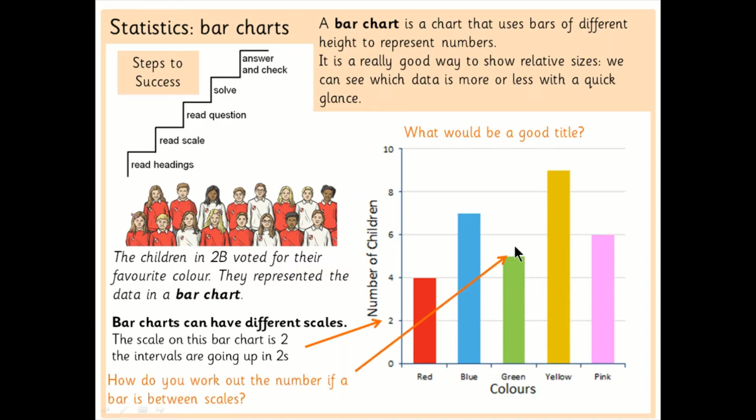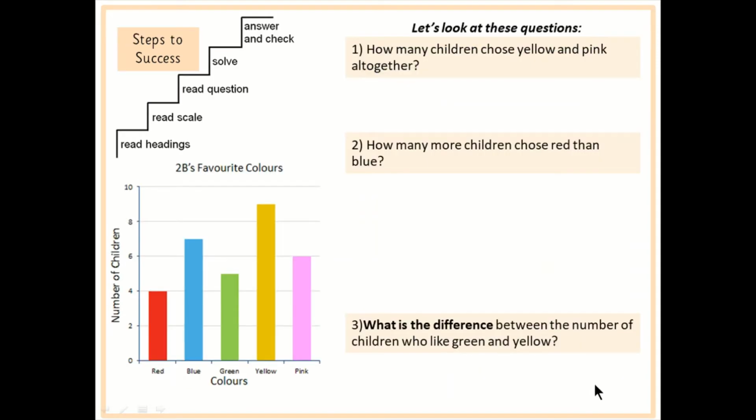But look at green. Green is in the middle of the scale between the intervals. So if we've got 4 here and 6 here, the number between 4 and 6, if it's going up in 2s as well, is 5. So 5 children in 2B like green. Okay, let's have a look at a few questions together now.